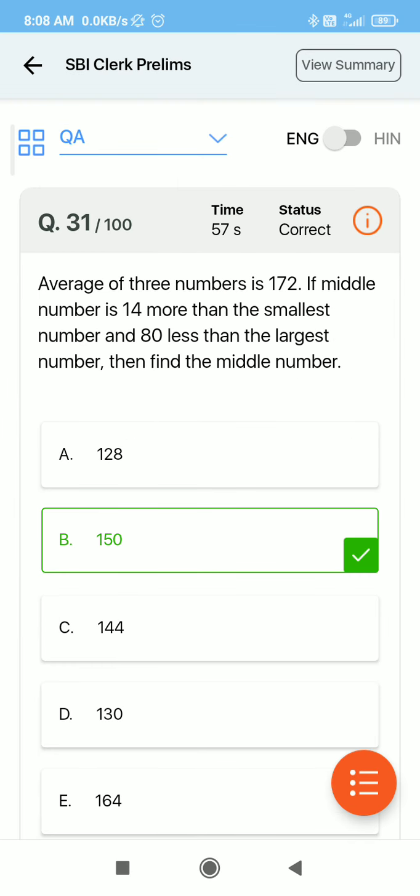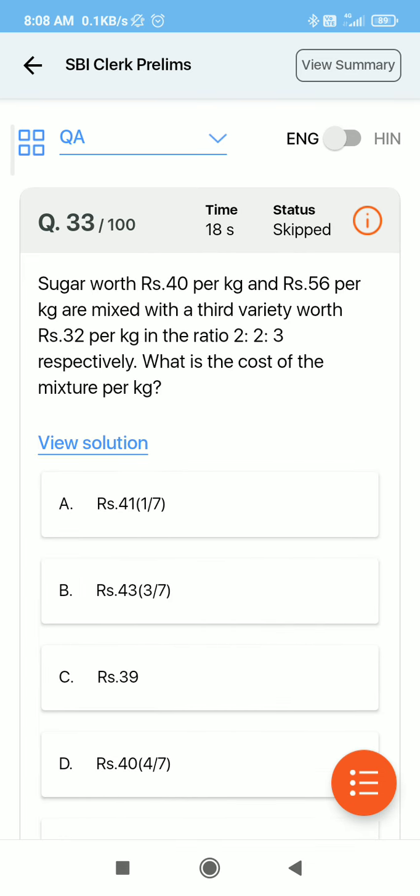Here we have reached the quant section, and in quant the level of the questions was a bit high, so I was only able to do simplification, arithmetic, number series and data interpretation, as I remember.